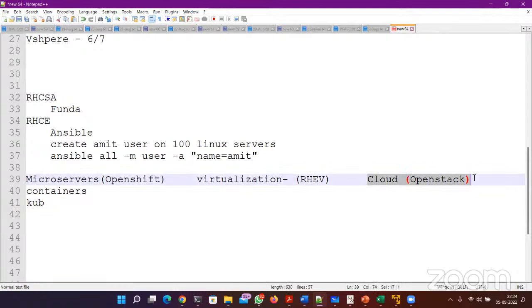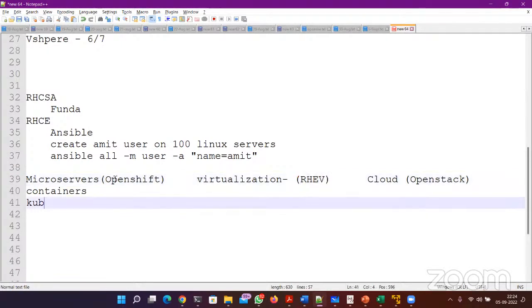So cloud means if any company or organization wants their in-house cloud, they have the hardware and want to create their private cloud, they can use OpenStack software from Red Hat and create their own in-house cloud. RHEV is just like a vSphere solution. We can create virtual machines on top of physical hardware, like that.